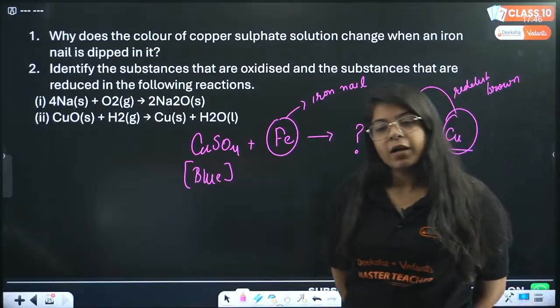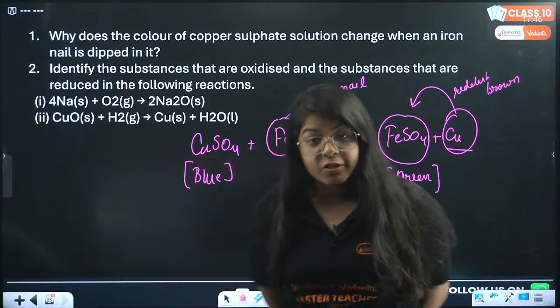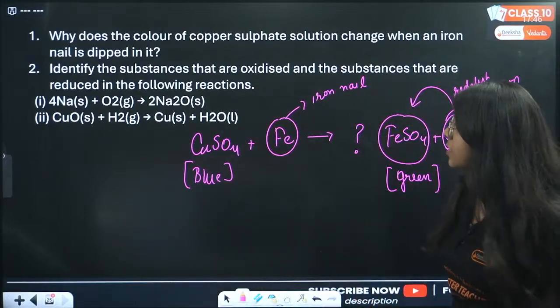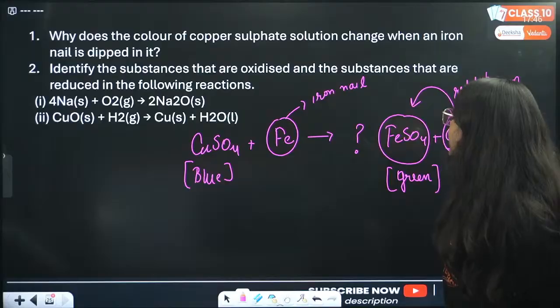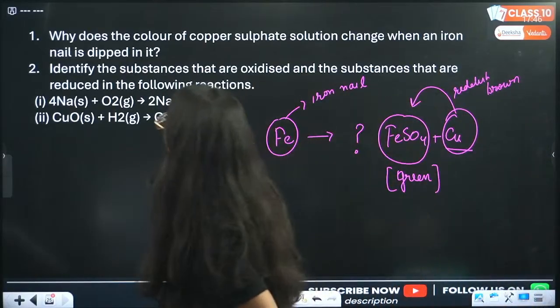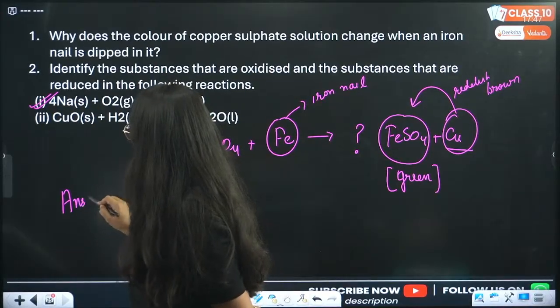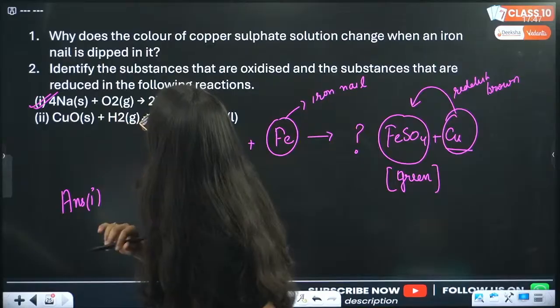Okay, done everyone? Let's move to the next part. Identify the substances that are oxidized and the substances that are reduced in the following reactions. So give me the answer to this one first. Answer number 1. Which one is the reduced one?